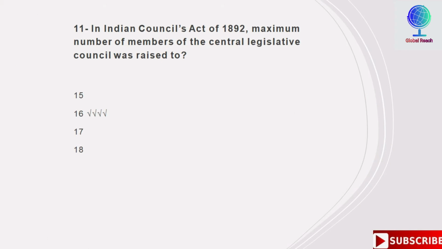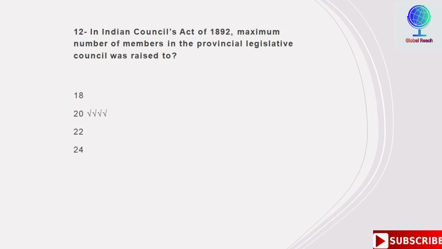In Indian Councils Act of 1892, maximum number of members of the Central Legislative Councils were raised to, options are 15, 16, 17, 18. So second is the right option, which is 16. In Indian Council Act of 1892, maximum number of members in the provincial legislative councils were raised to, options are 18, 20, 22, 24. So second is the right option here, which is 20.